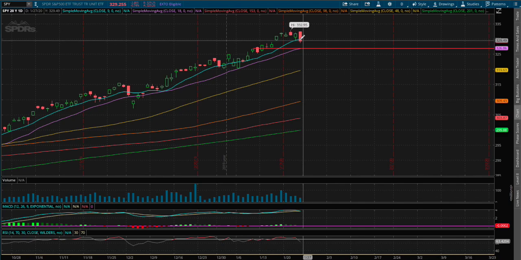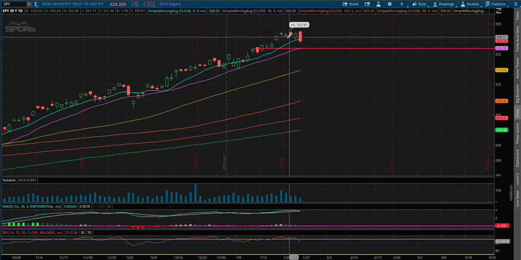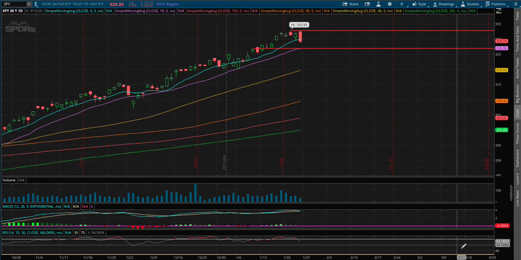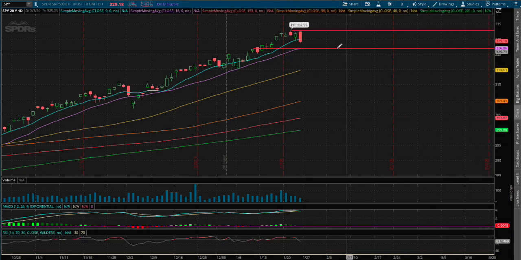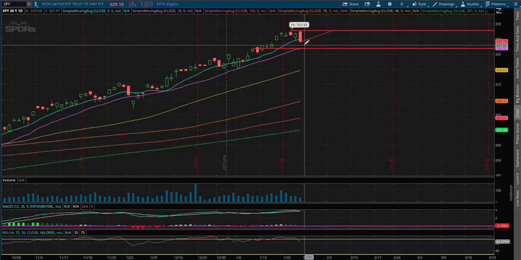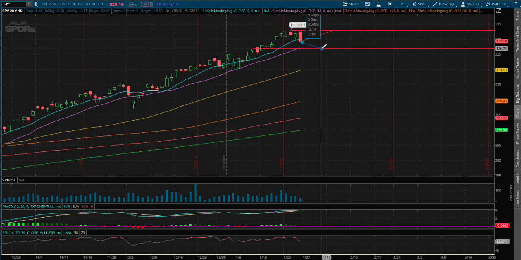As for resistance, if we do manage to reverse and close above the 9-day moving average, the next resistance will be the all-time highs of $332.95. So if we were to move up higher, that price movement is roughly around 1.14% to the upside, and to the downside it is around 65 basis points.